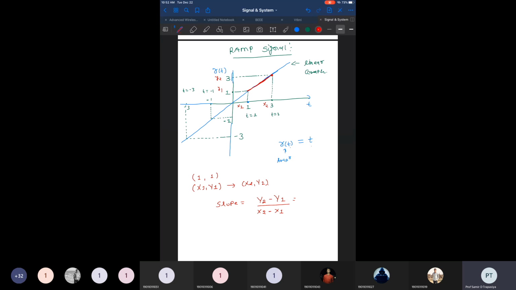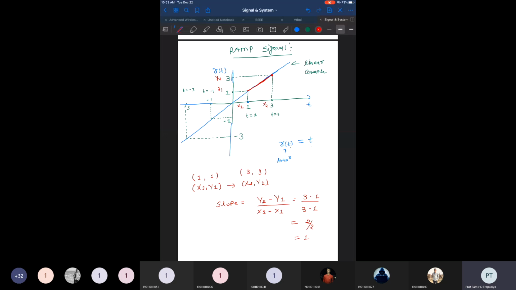That is the x1, y1 pair. And what is the pair of x2, y2? So x2 I have taken 3, right? And corresponding to this 3, the value on the y-axis is also 3. So my x2, y2 is also 3. So as I put all these values here, y2 minus y1 is 3 minus 1, and x2 minus x1 is also 3 minus 1. So that tells us this value is just 2 divided by 2, which means 1.